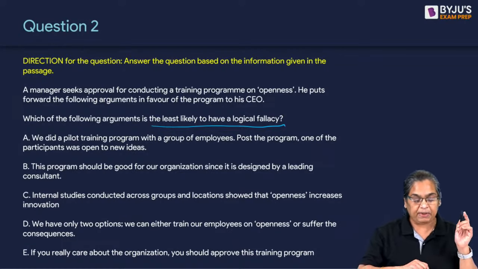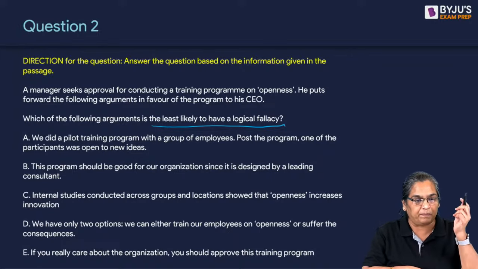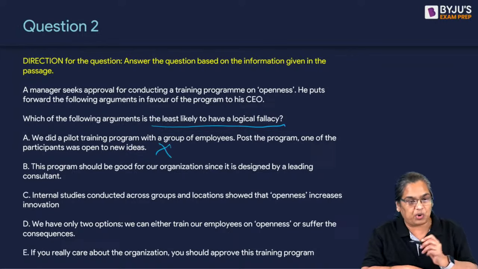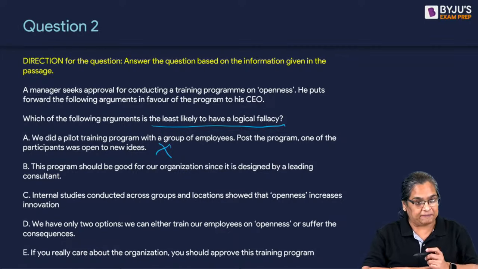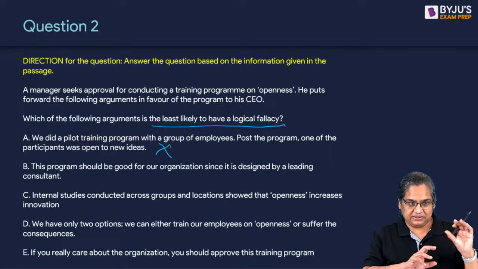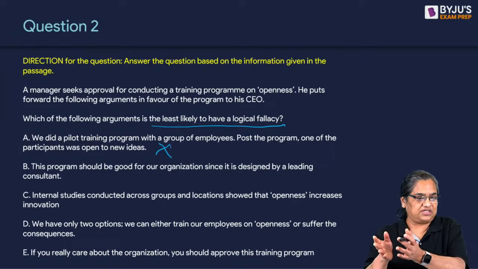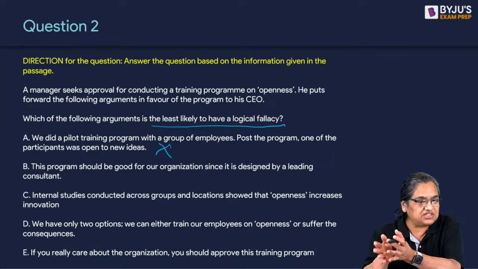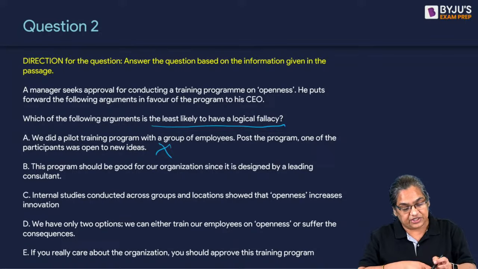A. We did a pilot training program with a group of employees. Post the program, one of the participants, right? Too small. Why only one? Why not more? Fallacy there. Very small. The numbers are not supporting. That we should, are not suggesting that doesn't justify having a training program. This program will be good for our organization, all right.